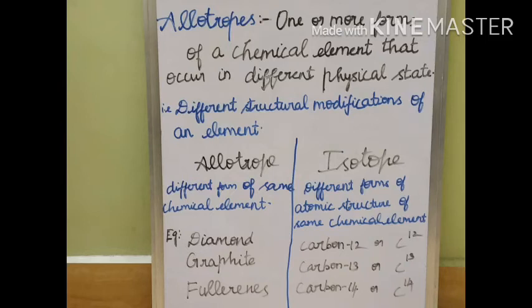I have given the example: diamond, graphite, fullerenes are allotropes of carbon. C12, C13, C14 are the isotopes of carbon. There are a few allotropes of carbon, but here they have given only the familiar three, that is diamond, graphite, fullerenes. We can learn about them one by one.